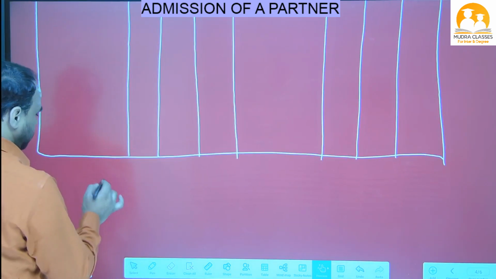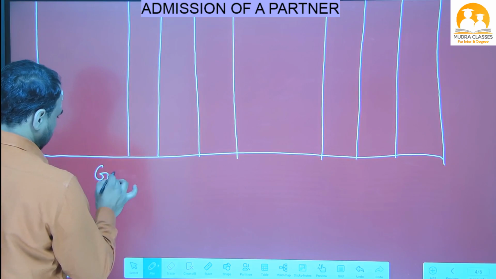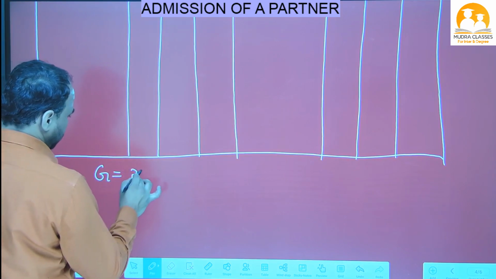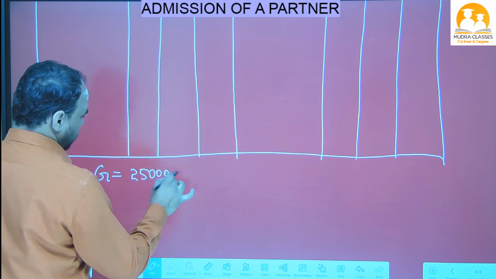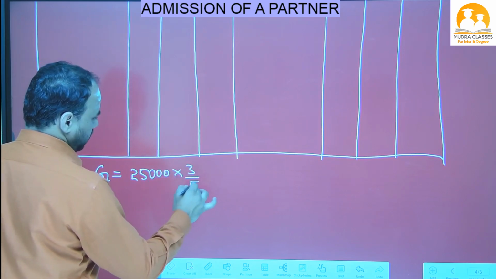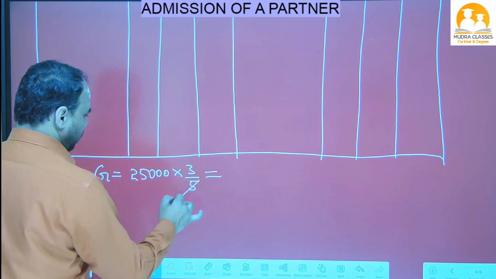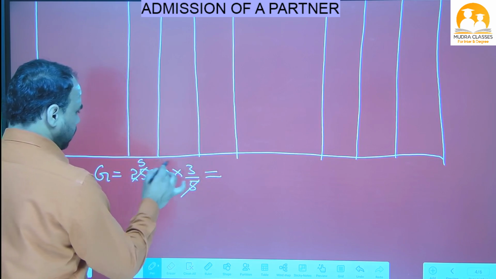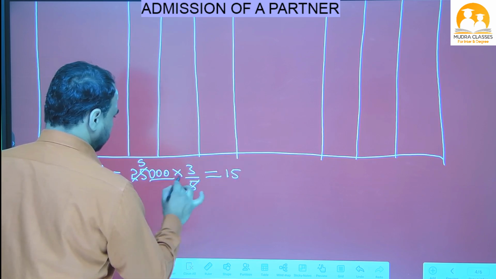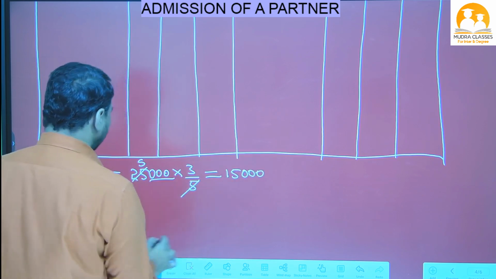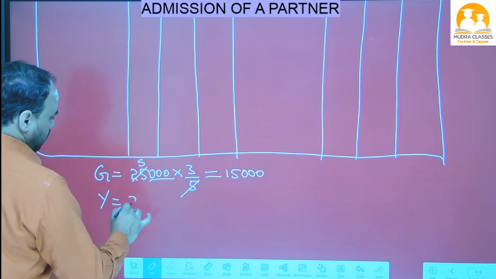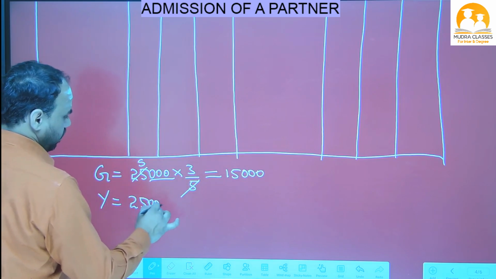So first I will distribute to Ganga. Ganga, general reserve amount 25,000. Their ratio is 3:2, that means 3/5. 5 ones are 5, 5 threes are 15, and 3 zeros are there. So Ganga got 15,000.